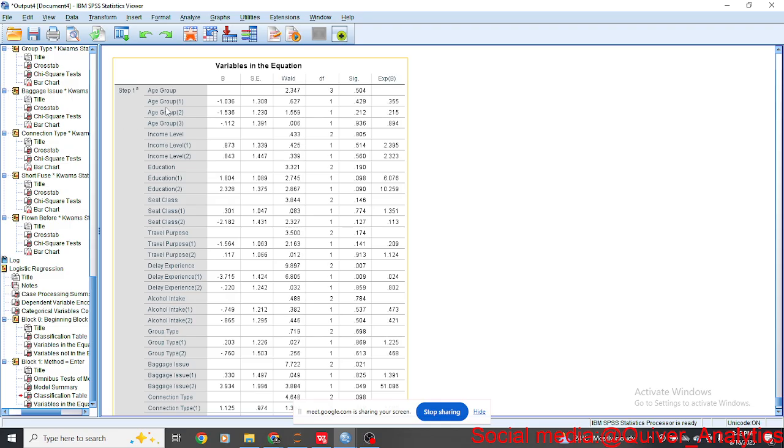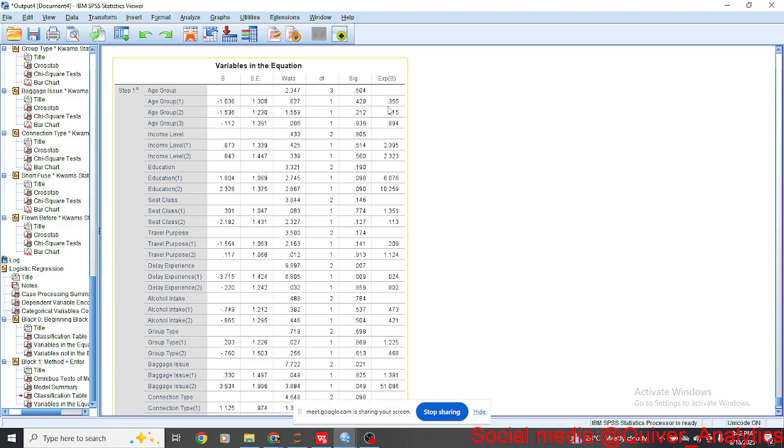So age group 1 is 35.5% less likely to be chaotic than those who are 60 and above. Then the same thing applies for the second one and the third one.